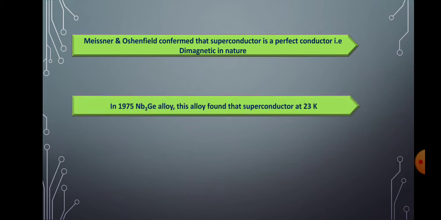In 1975, niobium germanium alloy was found to be a superconductor at 23 Kelvin. So it is a journey from 4.15 Kelvin, now going to 23 Kelvin where the superconductivity phenomenon is observed.